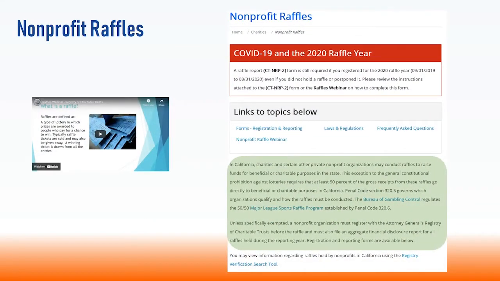Unless specifically exempted, a nonprofit organization must register with the Attorney General's Registry of Charitable Trusts before the raffle and must also file an aggregate financial disclosure report for all raffles held during the reporting year. This section provides all of the forms, instructions, and resources that will assist a charity to register and report for annual raffle events conducted.